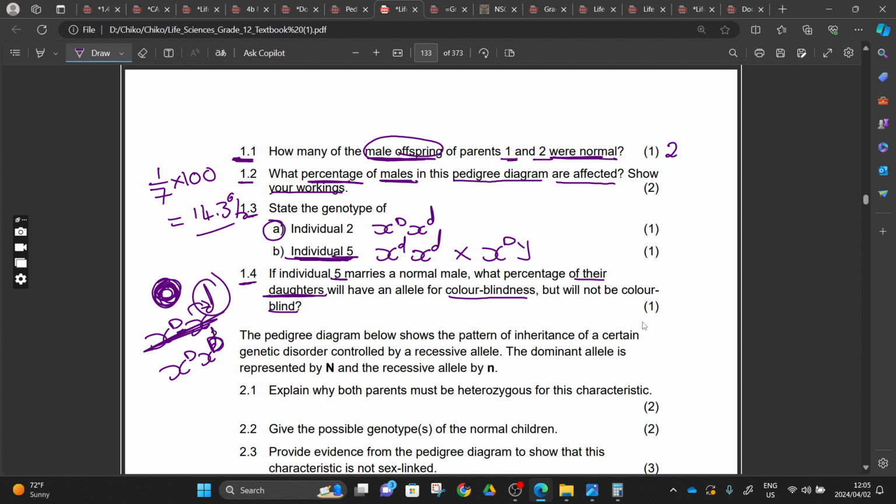If individual 5 marries a normal male, what percentage of their daughters will have an allele for color blindness, but will not be color blind?